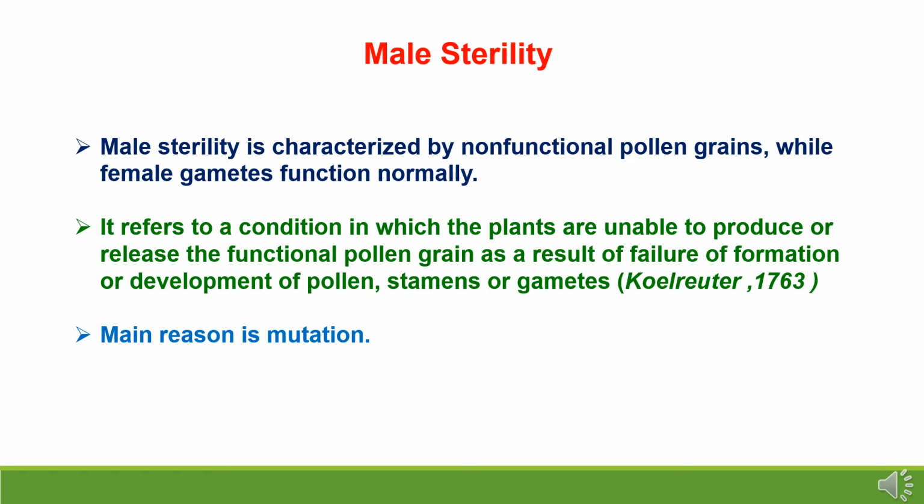Male sterility refers to a condition in which the plants are unable to produce or release functional pollen grains as a result of failure of formation or development of pollen, stamens or gametes, which are male organs, as per Kölreuter in 1763. And the main reason of male sterility is mutation.